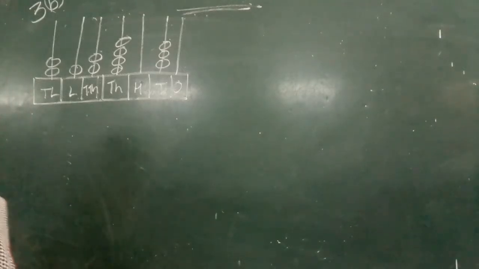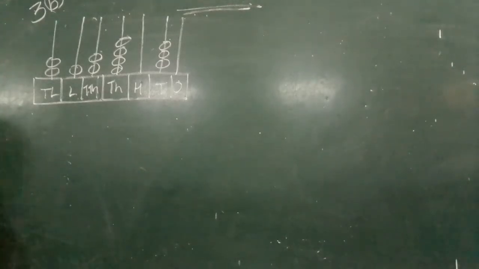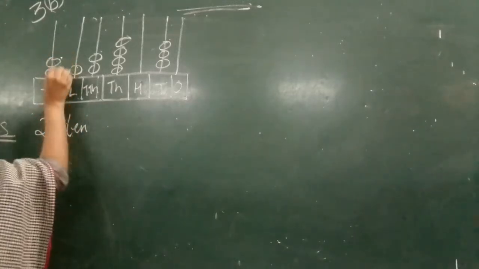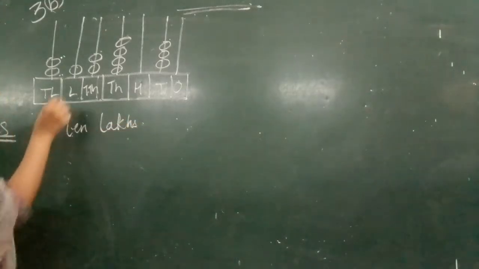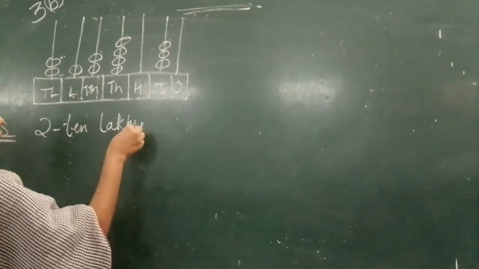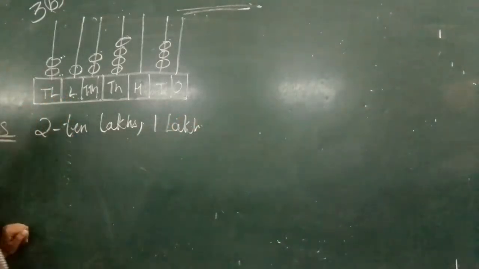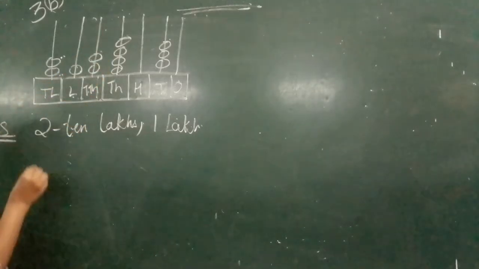Now first, what will you do? You will write whatever you can see, okay? So what can you see here? 2 10 lakhs. So there are 2, no? So 1 and 2. So 2 10 lakhs. Then you can see here 1. I'll put a comma here. 1 lakh. Yes, there is only 1 lakh. Then you can see there are 2 10,000.